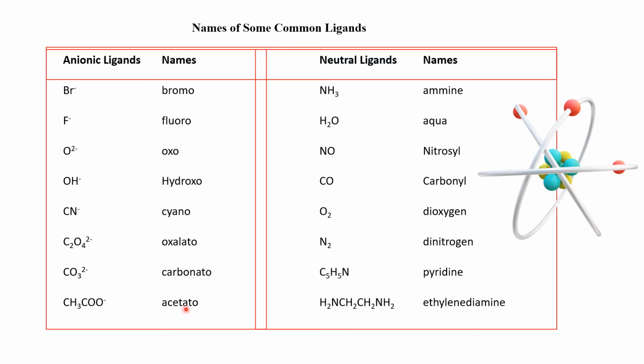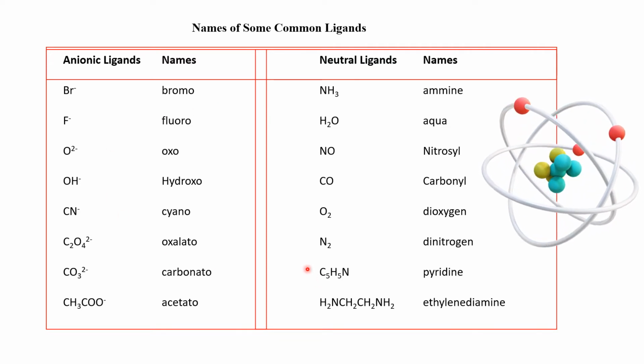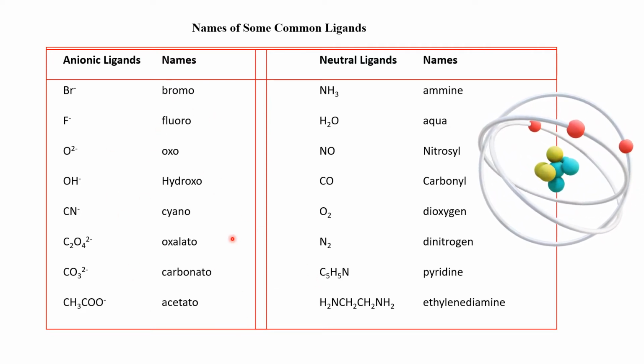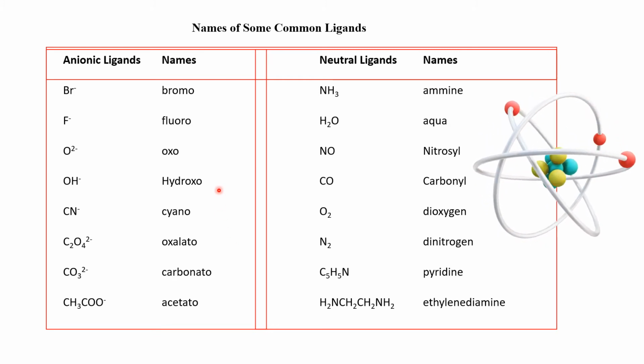Acetate ion, acetato. Now see here, these were the charged ligands or negatively charged ligands. Moving to ammonia, NH3. Ammonia, I use ammine. If H2O is the ligand, I use aqua. If NO is the ligand, I use nitrosyl. If CO, it is carbonyl. Ethylenediamine, ethylenediamine. So these are the names of the ligands. That means this has to be used when we name the coordination compounds.